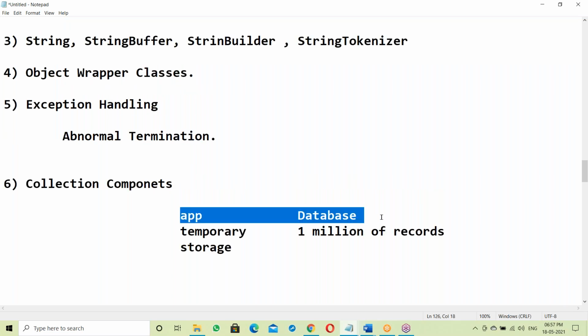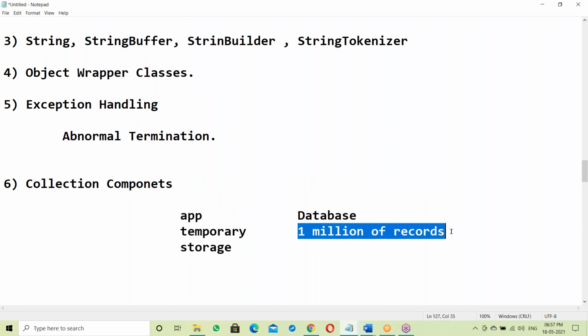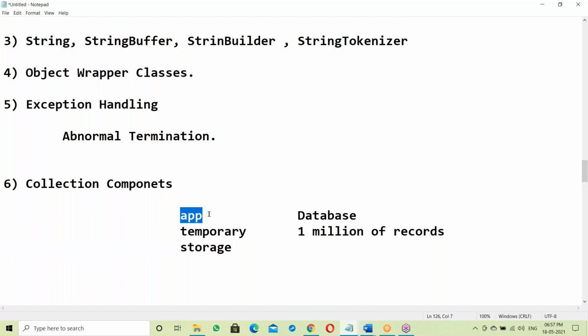The database data is temporarily stored in the application itself, on the same computer. For this purpose you can use collection components to store a huge amount of data temporarily, meaning millions of records.